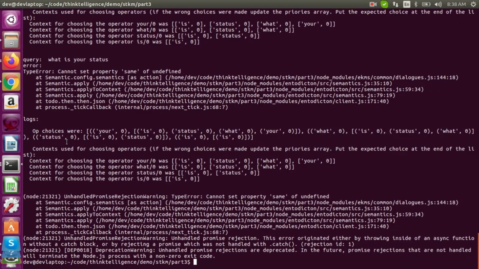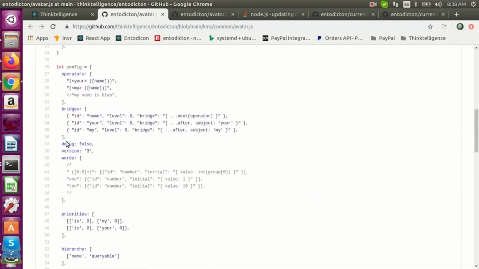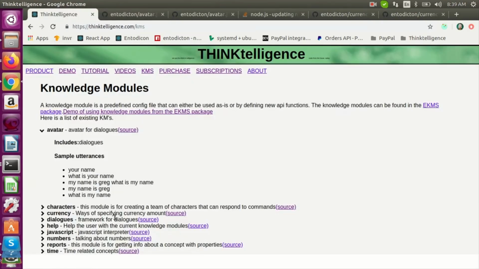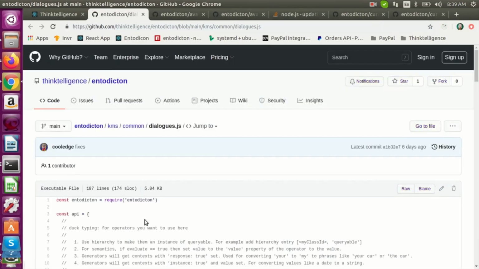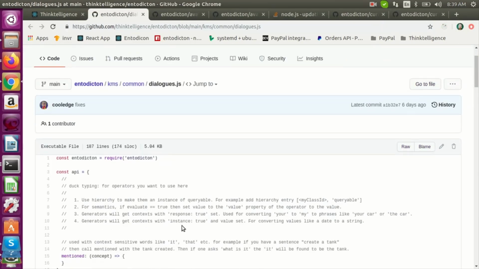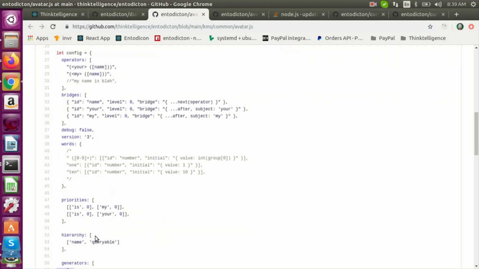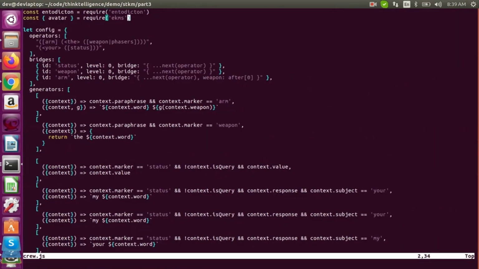The thing I missed doing was, because I'm reusing the dialogue knowledge module, if you look in that one, it says what you have to do at the top. There are all these things you have to do for what is the blah to work. One of them is you have to use the hierarchy to set your class to be an instance of this queryable type. You can see over here in the avatar knowledge module, I did that already. So we just have to do this with our status concept, and then it will reuse.